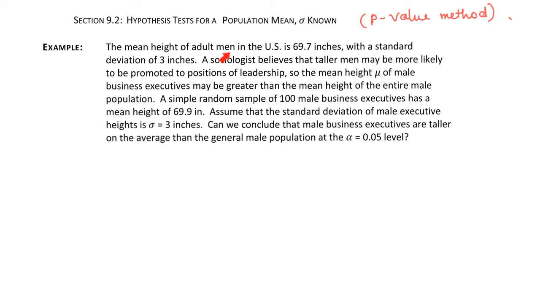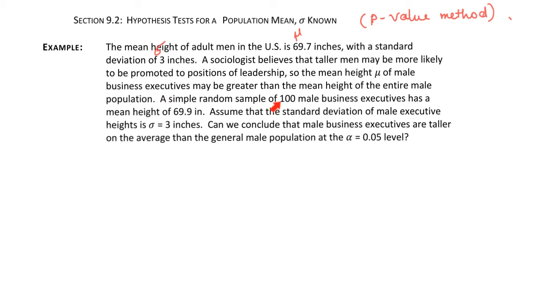The mean height of an adult male in the US is 69.7 inches with a standard deviation of 3 inches. A sociologist believes that taller men may be more likely to be promoted to positions of leadership. So the mean height mu of male business executives may be greater than the mean height of the entire male population.